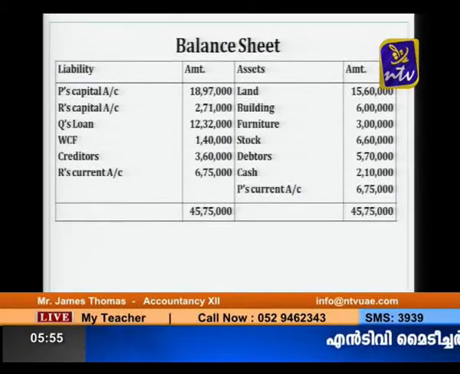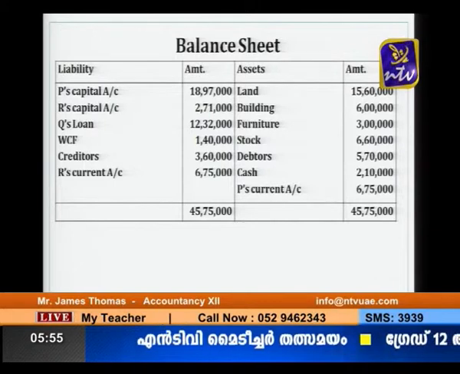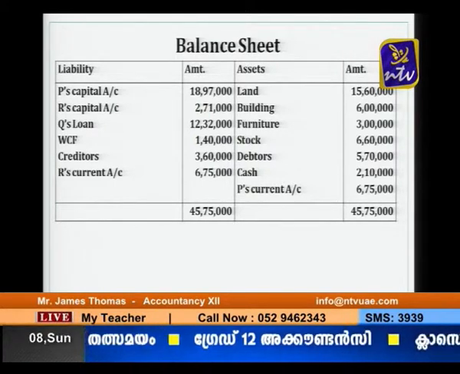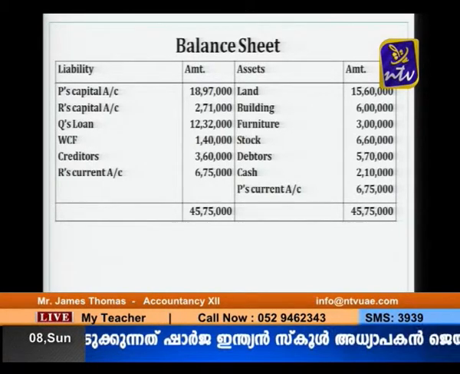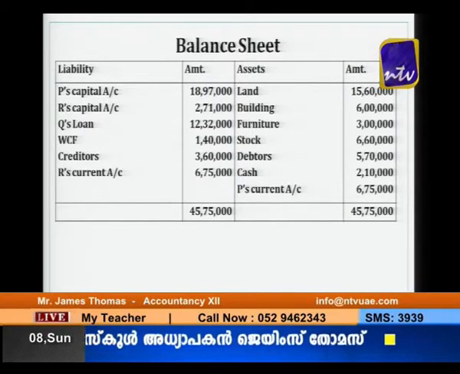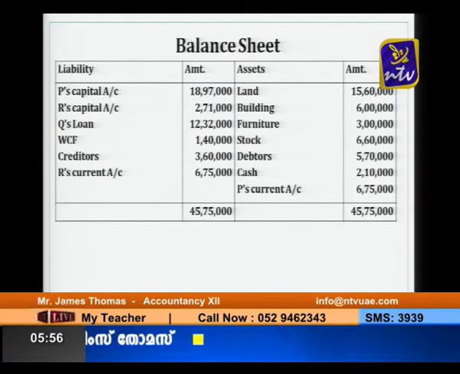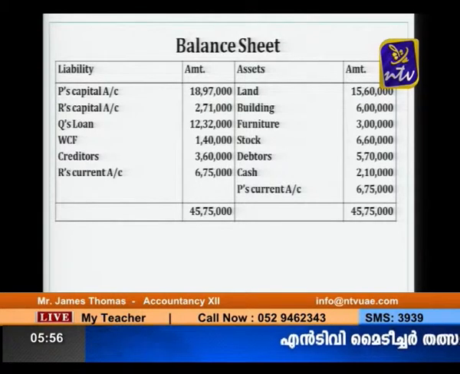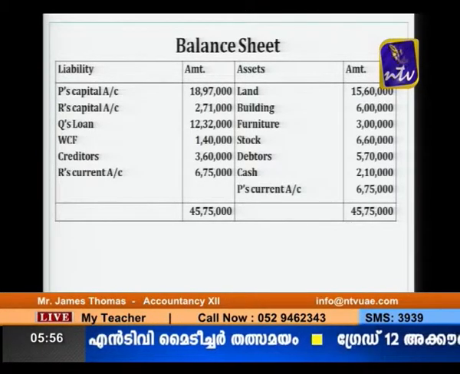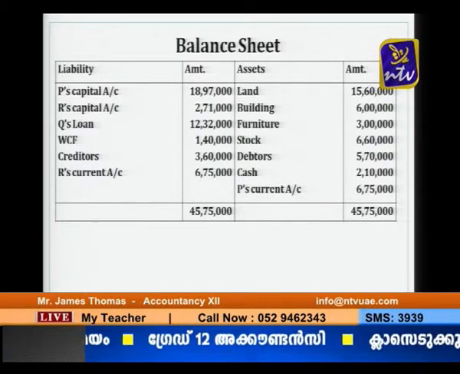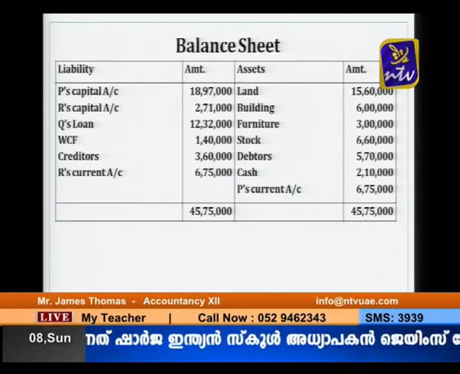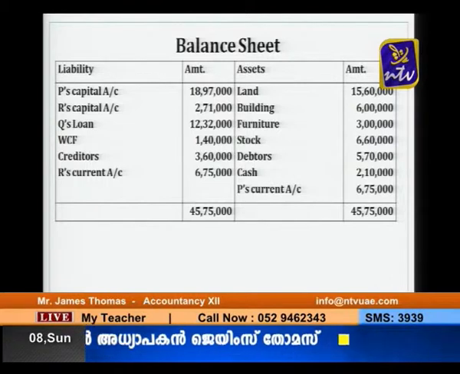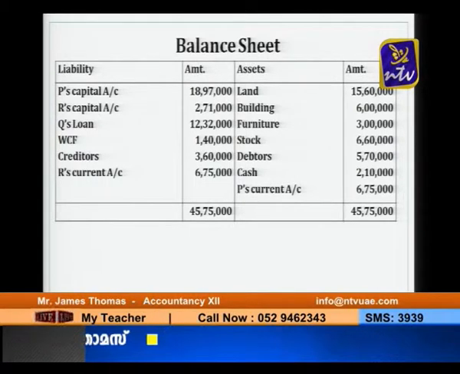So now look at the last part, the balance sheet. You can see that the land, the total amount is 15,60,000, and building amount is 6 lakh, and furniture is 3 lakh, and stock account is 6,60,000, and debtors is 5,70,000, and cash is 2,10,000, with no effect in cash. P's current account will come to the asset side, and R's current account will come on the liability side, along with other items like P's capital, R's capital, Q's loan, workmen's compensation fund, and creditors. So the total balance sheet is 45,75,000.